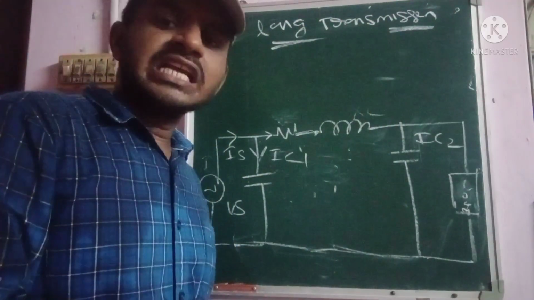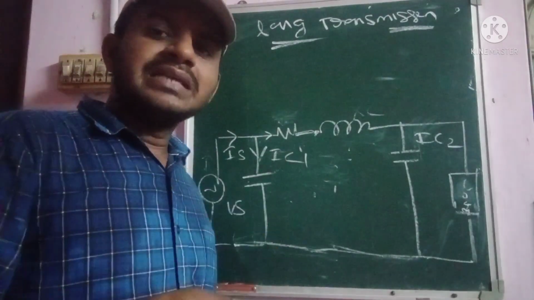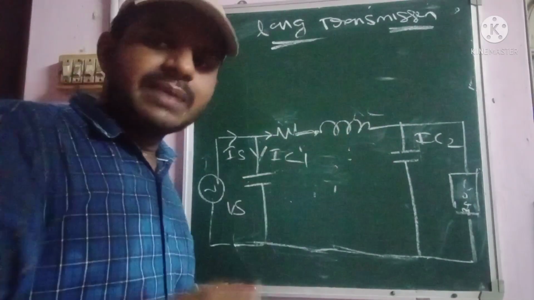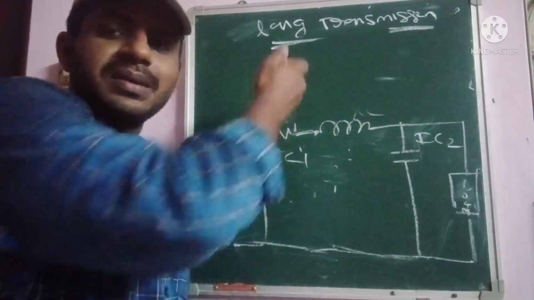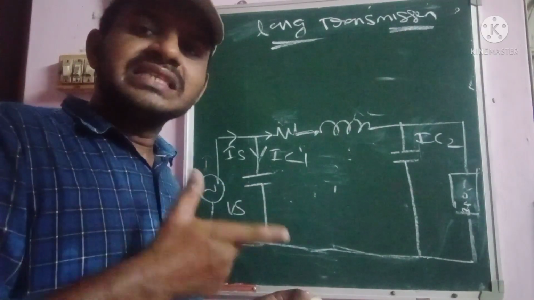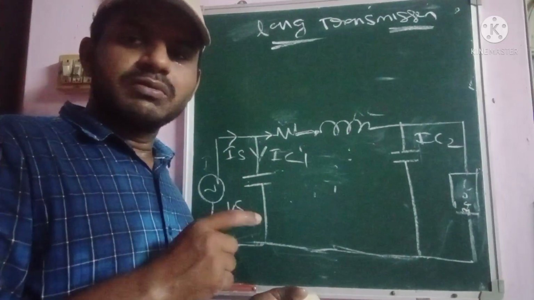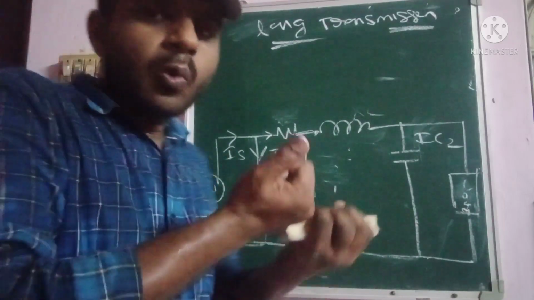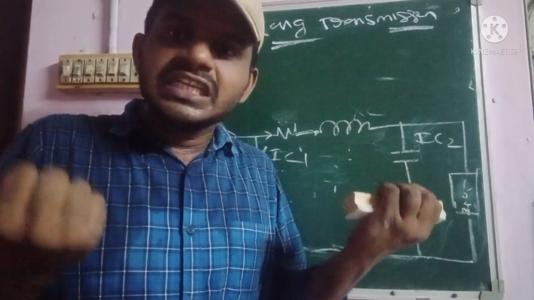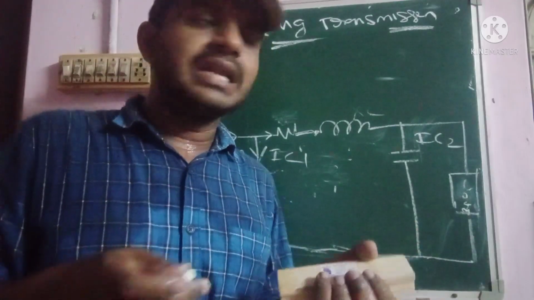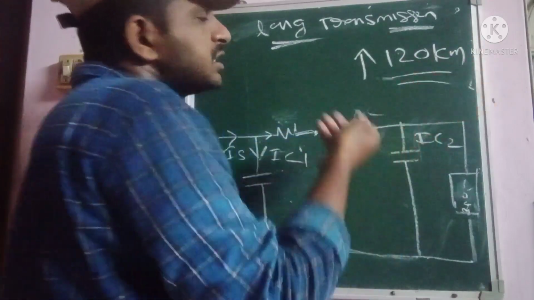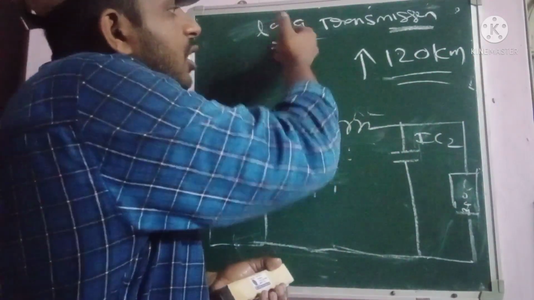In this long transmission line also, basically we contain resistance as well as inductance as well as capacitance, okay. All those three parameters will be present in that particular long transmission line also. Here the distance is considerable, means the total entire length of the transmission line may be above 120 km, above 120 km. Okay, then only we have to consider it as a long transmission line.